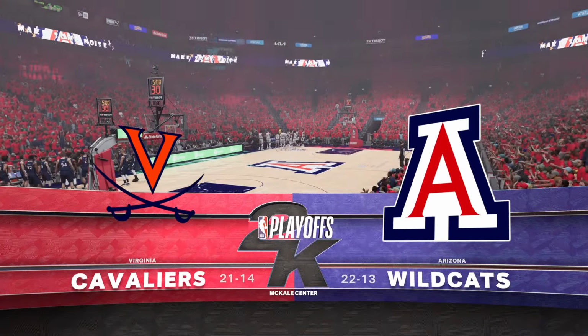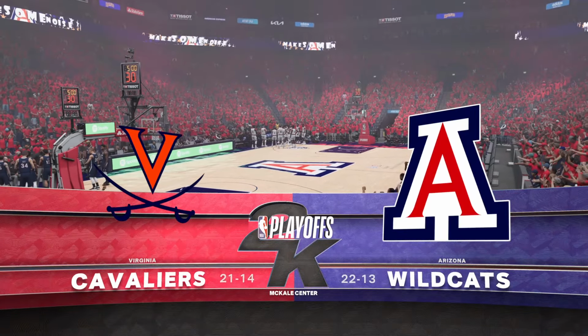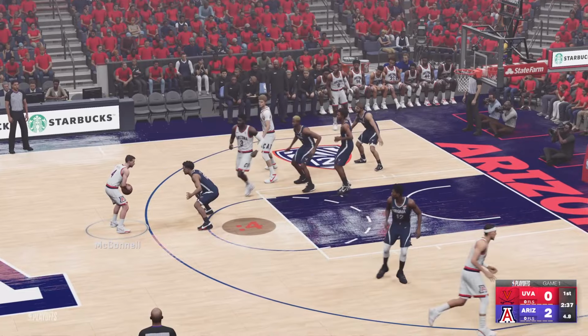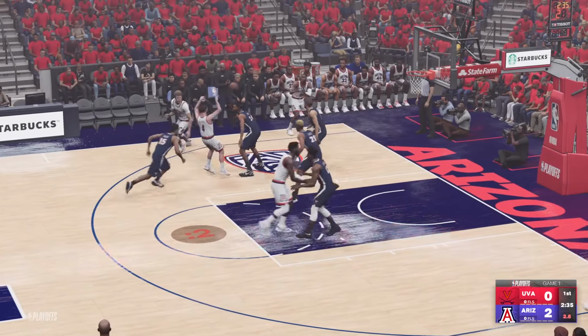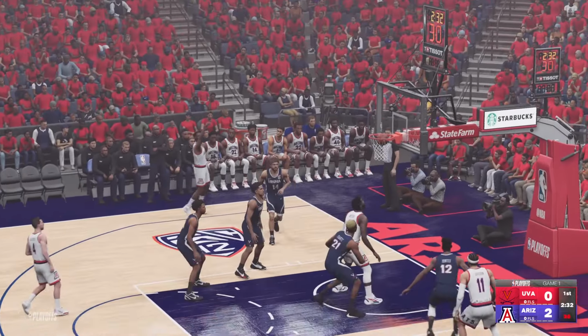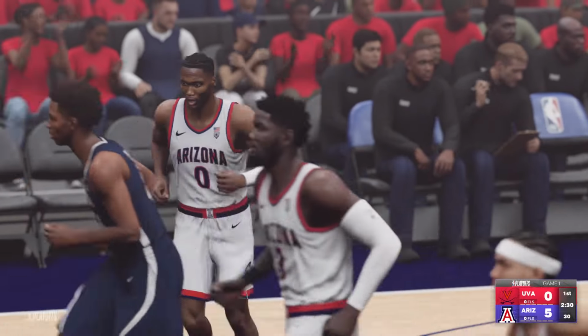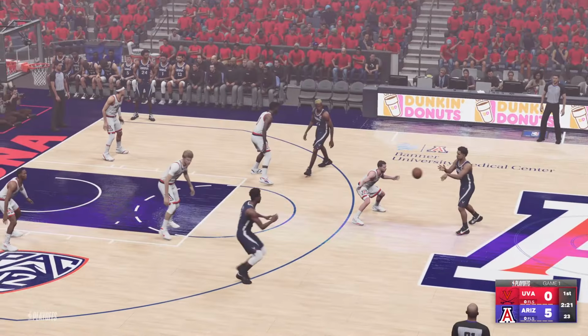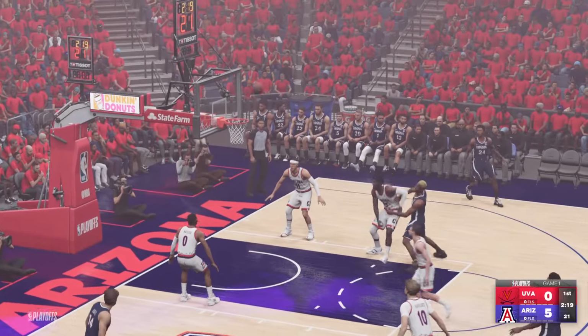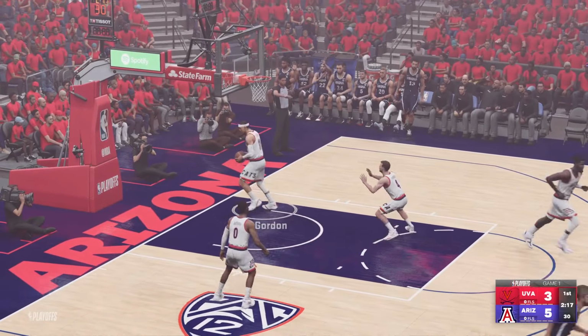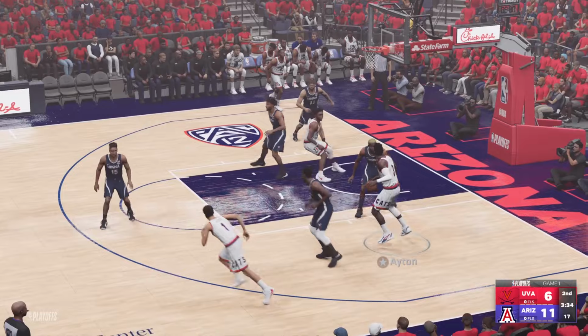It's Arizona versus Virginia, the 7-10 matchup in the East. We start in the first. Arizona up 2. It's McConnell, Mathurin, and he's good from 3, number 0. It's Virginia's turn. DeAndre Hunter trying to keep them alive, nails a 3. Now Ayton gets the post, step back, and he hits the jumper.